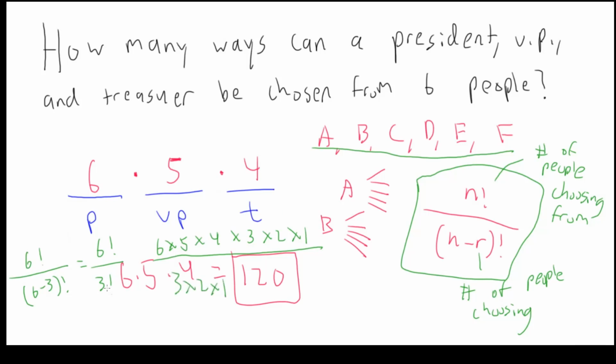So the 3's would cancel, the 2's would cancel, and the 1's would cancel, and you'd be left with 6 times 5 times 4 right here.